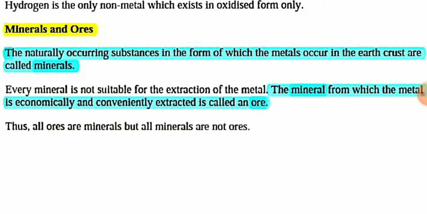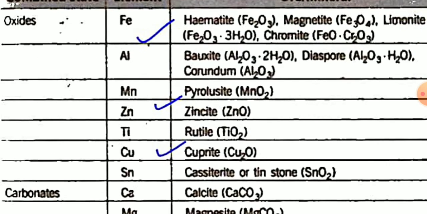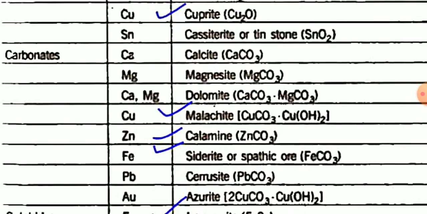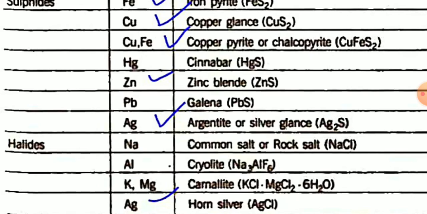And the mineral from which the metal is economically and conveniently extracted is called an ore. You have to remember that all ores are minerals, but all minerals are not ores. In your syllabus, you have to remember ores or minerals of iron, zinc, copper, and silver.